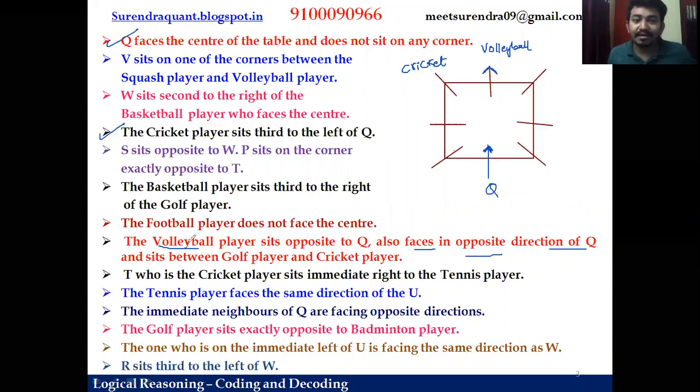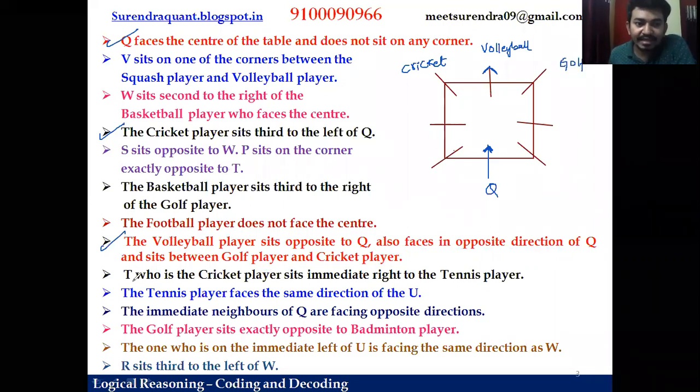And the volleyball player sits opposite to Q and also faces in opposite direction of Q and sits between golf player and cricket player. So this person volleyball, he will sit between cricket player and golf player. So we know this is cricket, so this has to be golf. So this clue is done. So let us erase these lines because you may confuse with the lines, right? Let us make it plain. Okay, let's continue.